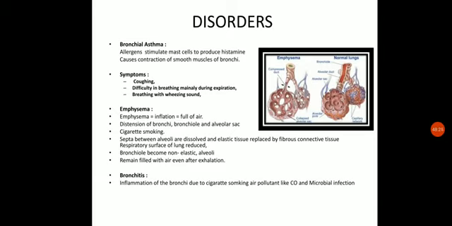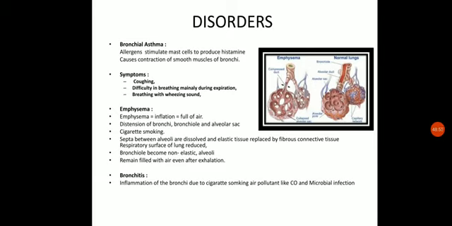Okay, next is emphysema. Emphysema is nothing but inflation, or we can say full of air. When the lungs are full of air, it causes damage to the lung walls, which means damage to the alveolar wall. So we can say distension of the bronchial or the alveolar sac. This is basically the breaking down of the alveolar wall, or bronchial or even the alveolar sac.